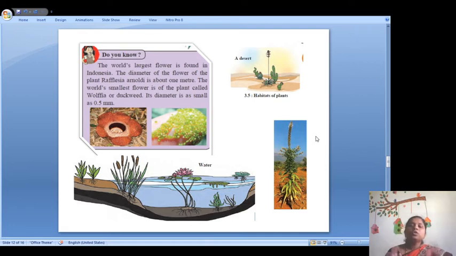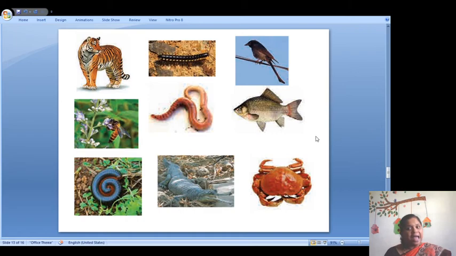So all these things have different characteristics, but we are able to study them only because Sir Carl Linnaeus made the classification of plants, and due to that classification we are able to study the plants. But this also happens with animals. Here you can see tiger, then earthworm, then fish, birds, crab, crocodile, butterflies. All these animals are there. Again, these animals are different. How can we study them? So we can study them according to their classification.